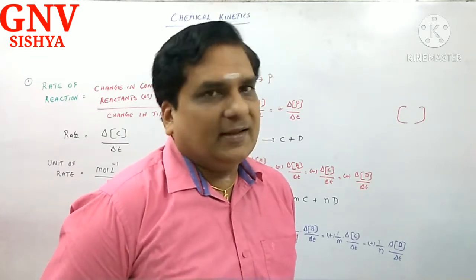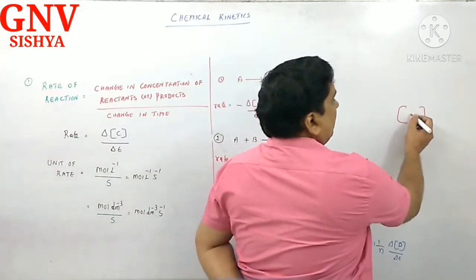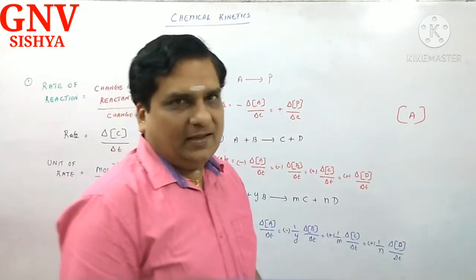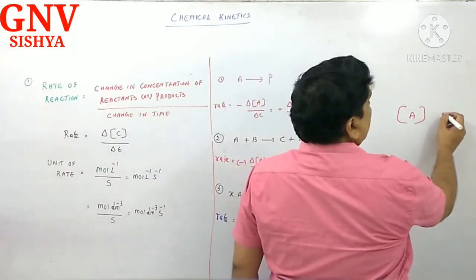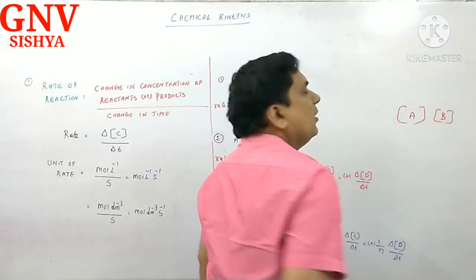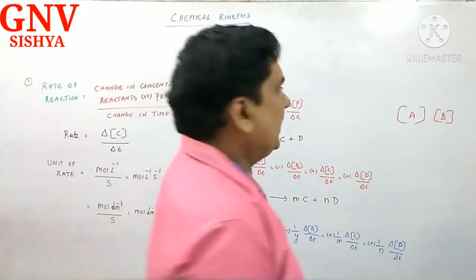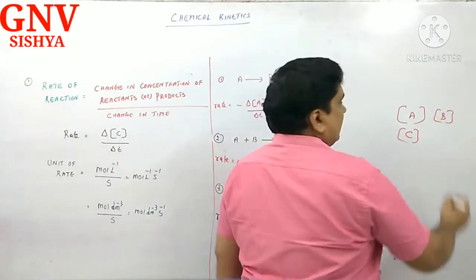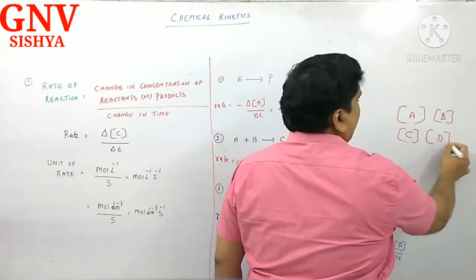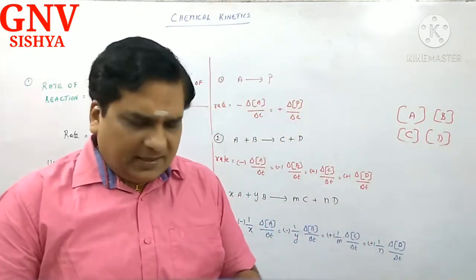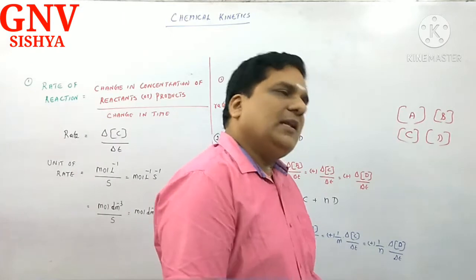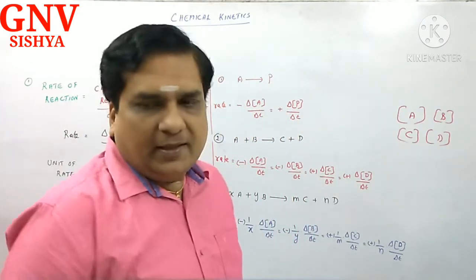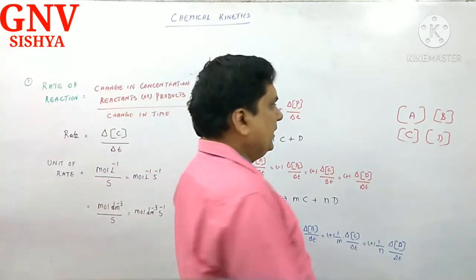So how would you pronounce this? Concentration of A, or molar concentration of A. Then how would you pronounce this? Concentration of B, molar concentration of B. And then what is this? Concentration of C, molar concentration of C, concentration of D, molar concentration of D. Really, I am telling you, you will find chemical kinetics very interesting. Okay, this is one point I wanted to tell you.